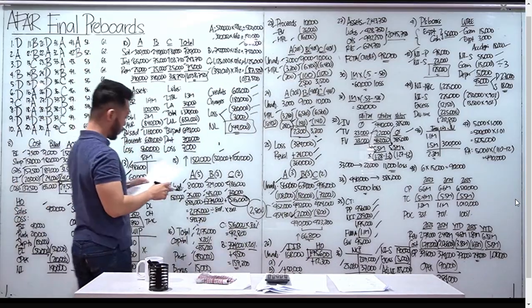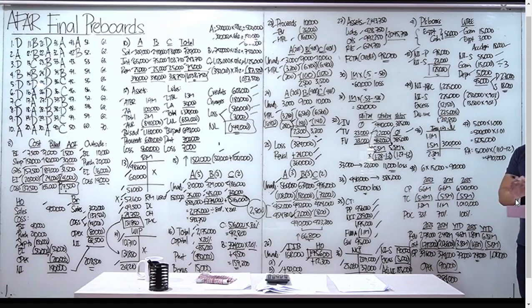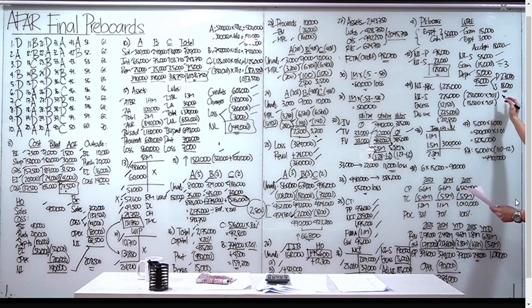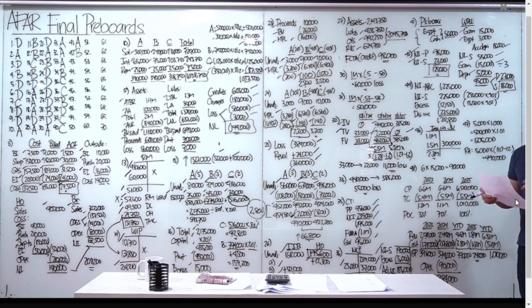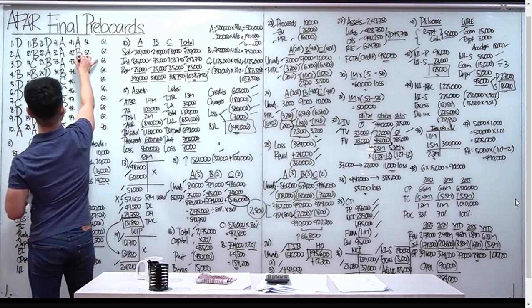And then number 43, the controlling interest. Ano daw yung share ni NCI dun sa net income ni subsidiary? Yung 45,000 na adjusted net income, 40% kay NCI. Take note 40 kasi ang binili ni parent ay 60. So 45,000 times 40%, that's 18,000. Letter B tayo for number 43.